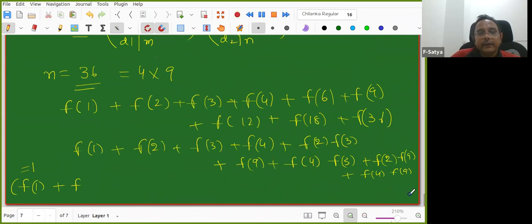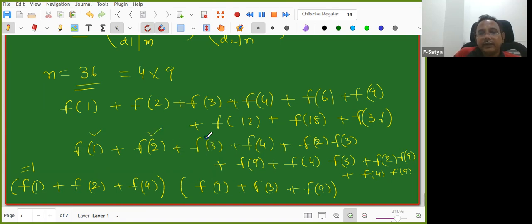Yeah, so now f of 1 equal to 1. So I'll write f of 1 plus f of 2 plus f of 4, into f of 1 plus f of 3, the divisors of 9, f of 9. So am I covering everything? f of 1 into f of 1, f of 1 only. So I got it. f of 2 into f of 1 here, f of 3 into f of 1 here, right? You do agree that everything is covered? 1, 2, 3, 4, 5, 6, 7, 8, 9, 10, 11, 12. Why, something is missing?